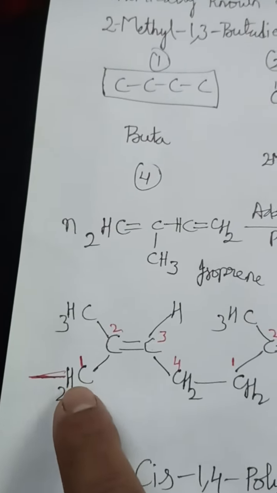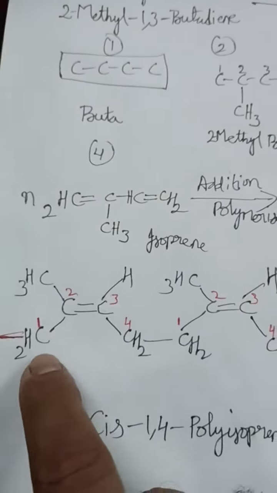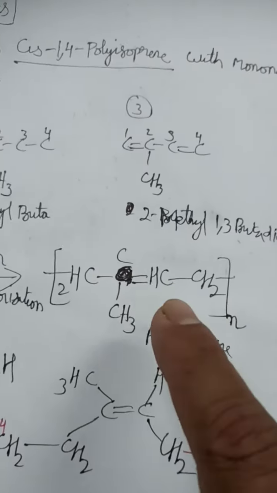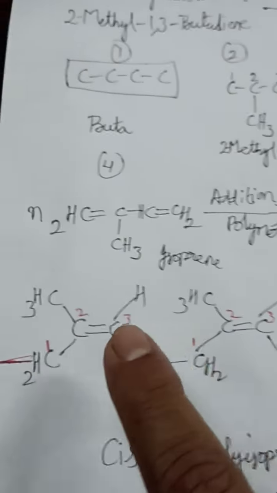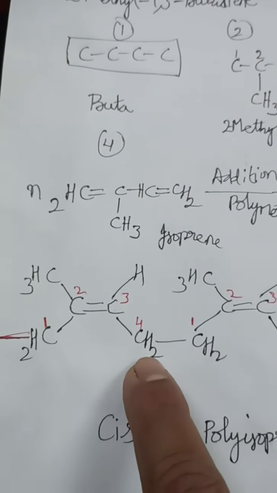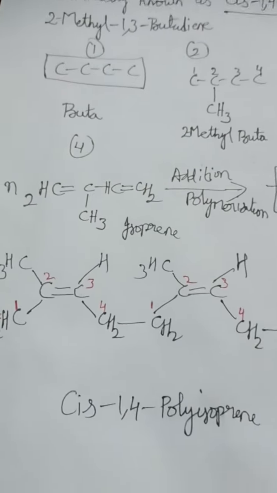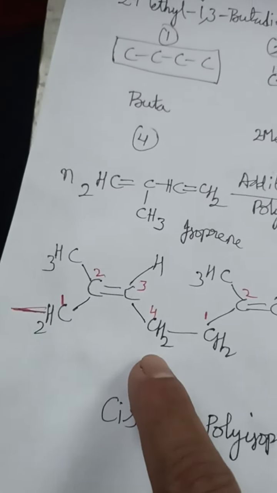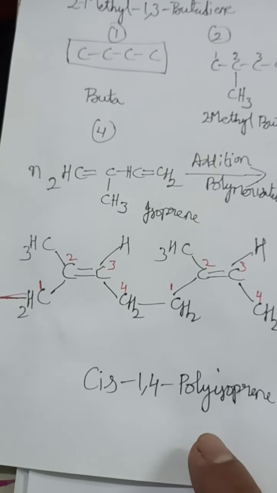You can attach CH2 below as well as above. If you are taking this CH2 above, you can take CH3 below. The only thing is CH2 should be on the same side of the double bond, either below or above. Then this carbon is attached to one hydrogen and one CH2. So why have I given the name cis? Because CH2 is attached to the same side of the double bond. At the 1 and 4 positions you can see CH2 is attached: this is 1, 2, 3, 4, and again CH2 is at the 4th position. So 1 and 4, that's why 1,4-polyisoprene.